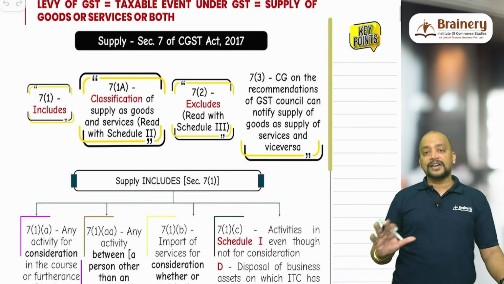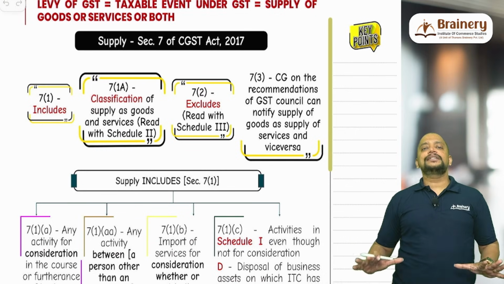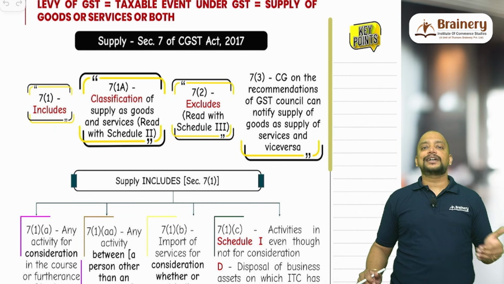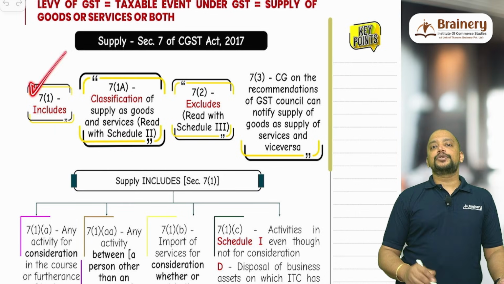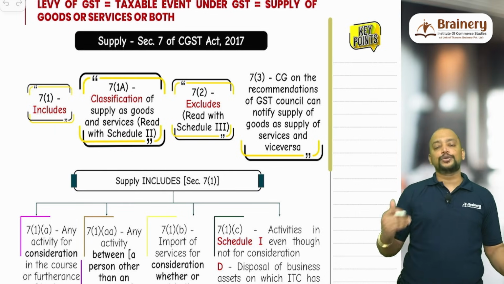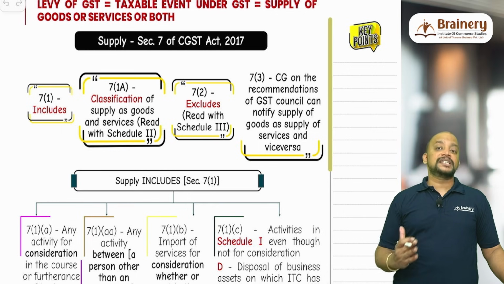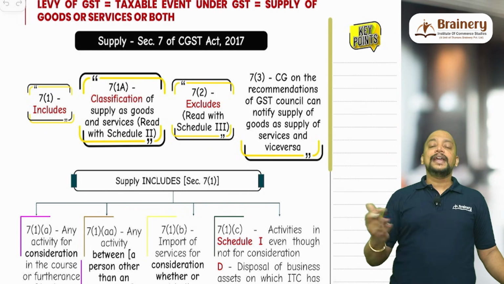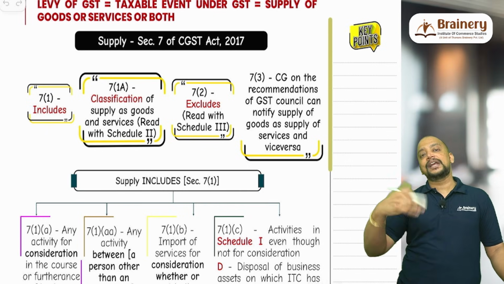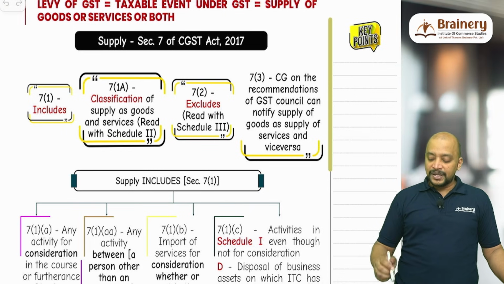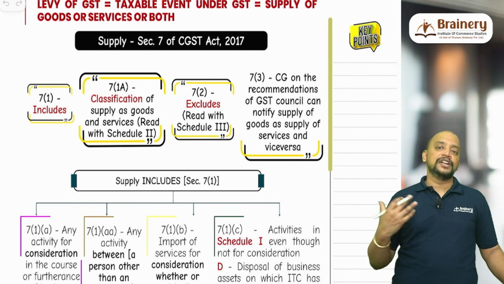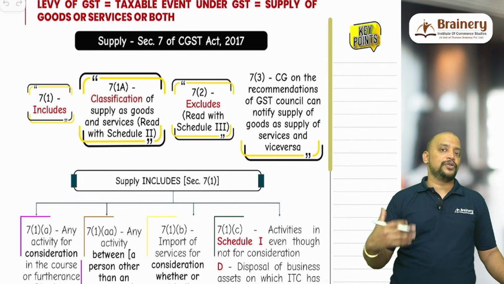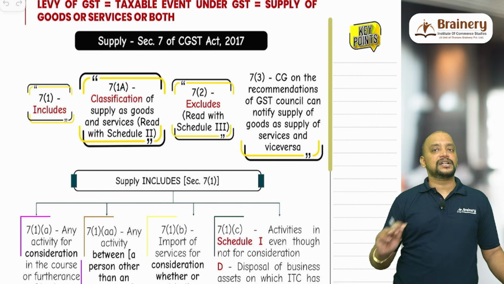So all these sections will be of CGST Act. With respect to IGST Act, we have only few sections. Section 7 of CGST Act 2017: 7 subsection 1 talks about the inclusions in the supply, and 7 subsection 2 talks about exclusions from the meaning of supply. 7 subsection 1A, classification of supply into goods or services, and 7 subsection 3, any activity which is classified as supply of goods can be reclassified as supply of services and vice versa. But this particular 7 subsection 3 power they have not invoked. Central government, on the recommendations of the council, can do that, but they have not yet invoked this power and have not given anything, which means practically these 3 subsections only what we have.